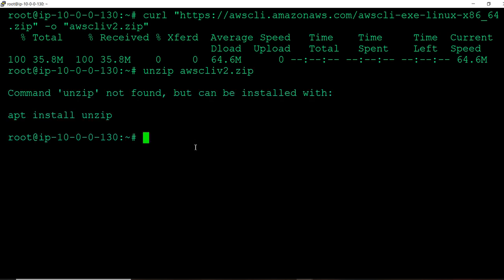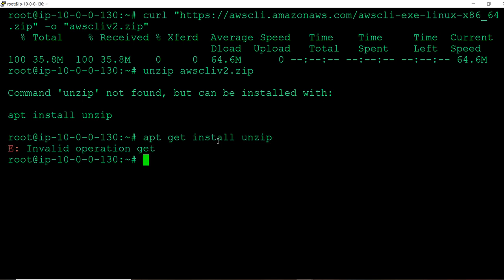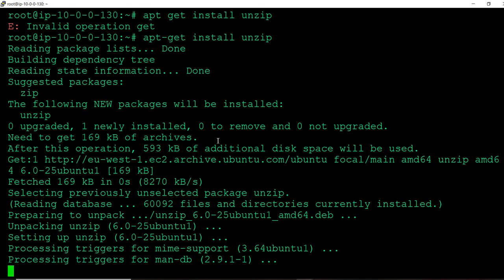So unzip is also not there in Ubuntu. So how to install? I have to run apt-get install unzip. Sorry, apt-get. So unzip installation is also done.